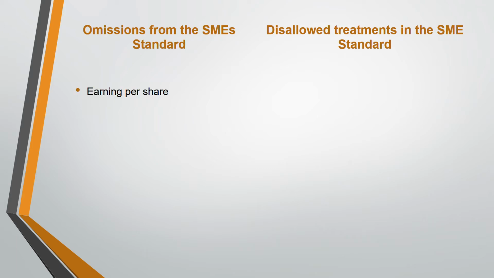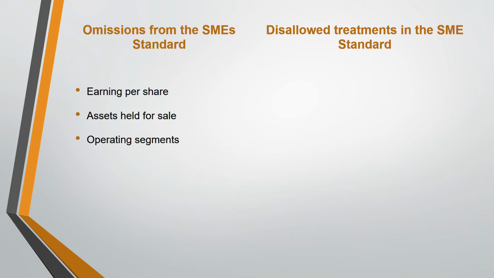Number one, earnings per share, IAS 33, is not allowed under SME. SMEs are not supposed to comply with IAS 33, because they don't have public accountability. Earnings per share is for listed entities, so it is omitted for SMEs. Assets held for sale is also omitted, because SMEs usually don't hold assets for sale. It is usually done by big organizations. That's the reason it's omitted.